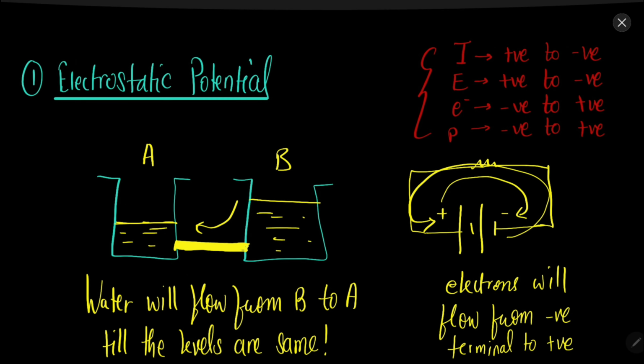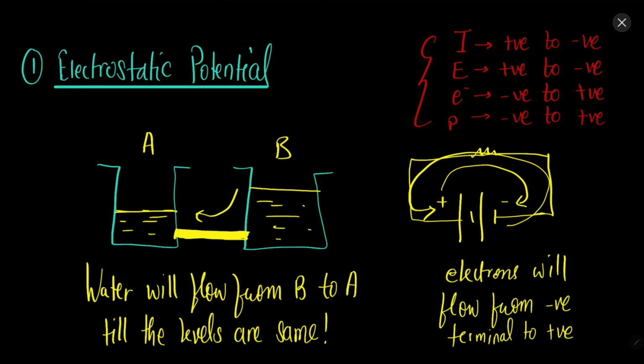So after the concept of electrostatic force and electrostatic field, now we'll try to understand the meaning of electrostatic potential. So what is electrostatic potential? In order to understand electrostatic potential, let's use an example of gravity and water.